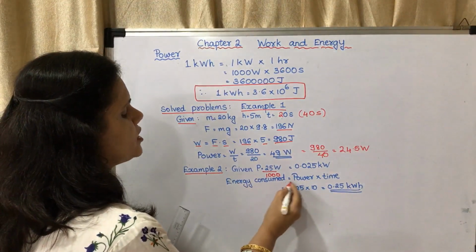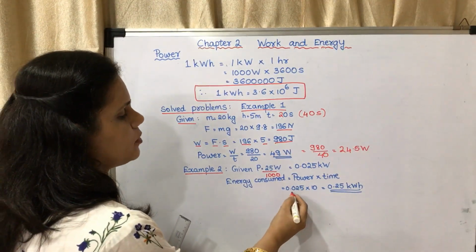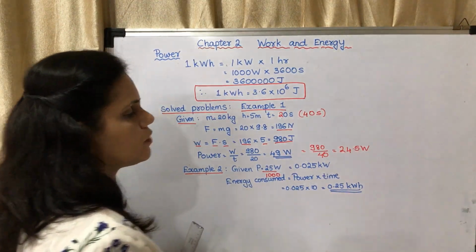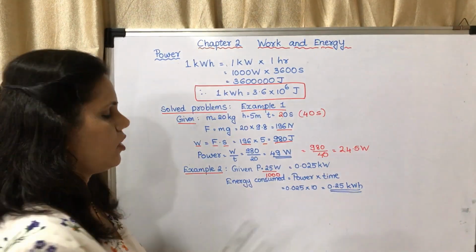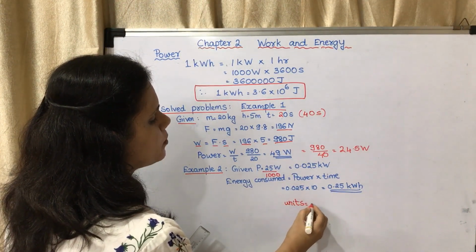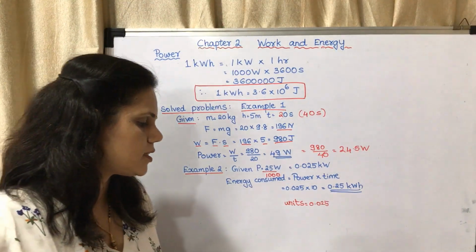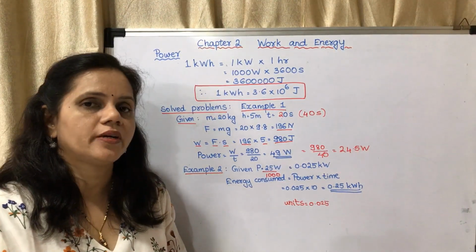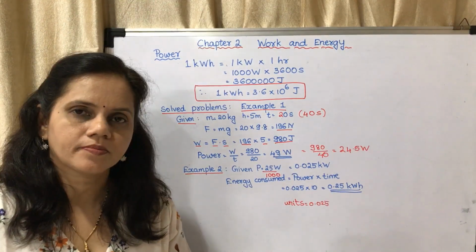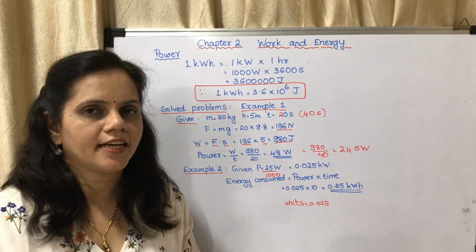What is energy consumed? Energy consumed is equal to power into time. That is 0.025 into 10, that is 0.25 kilowatt hour. What is the question? The question is how much electricity does it consume every day? It is 0.25 kilowatt hour. Okay, now we will see the numericals in the exercise.